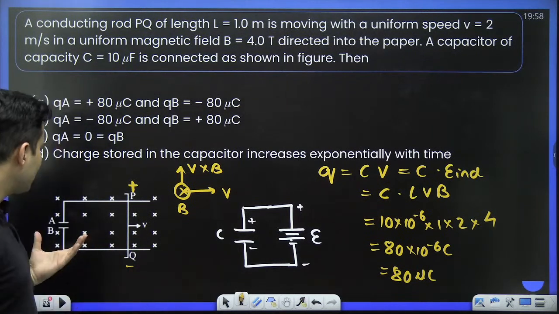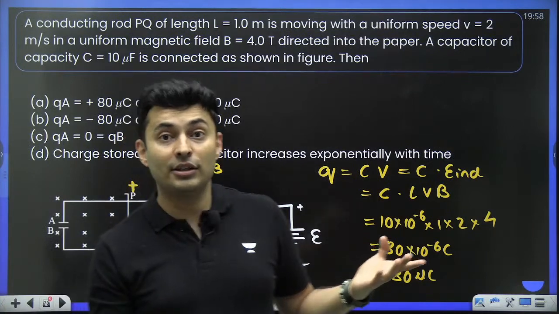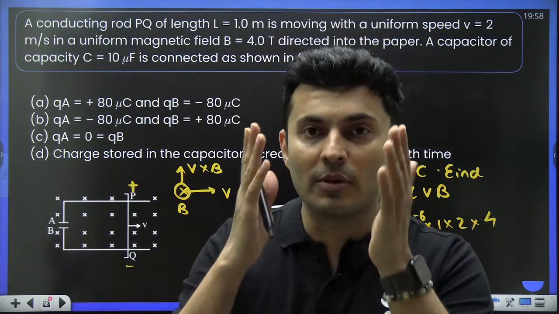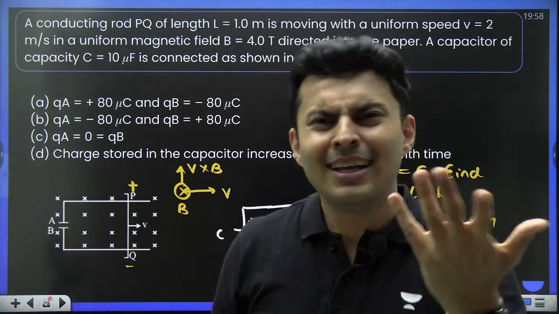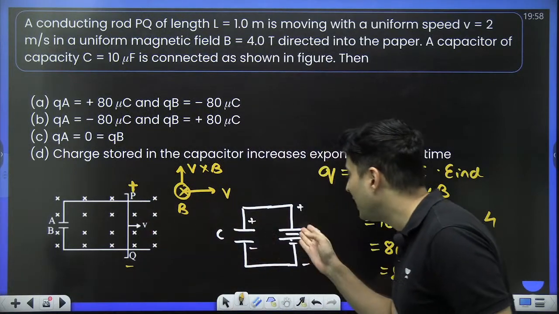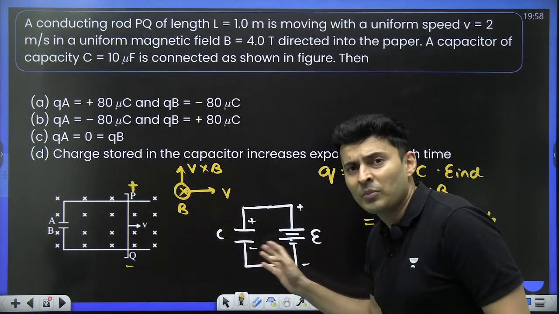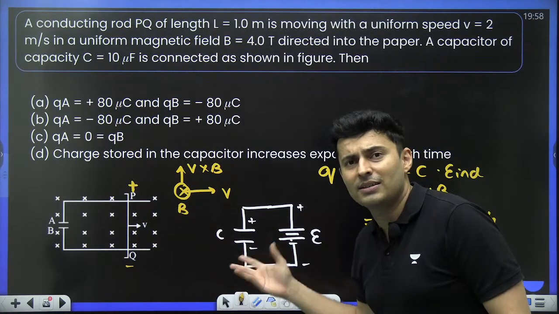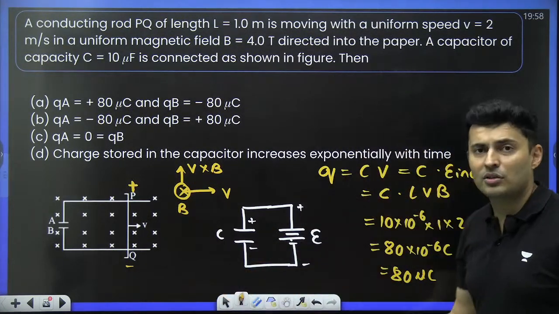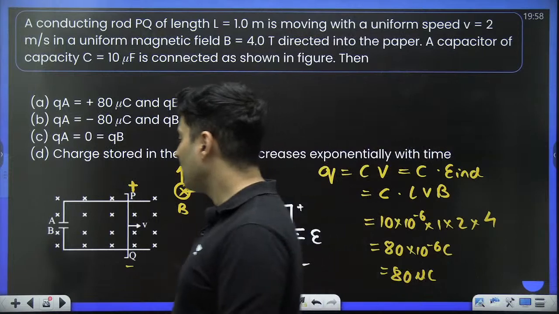So don't get scared just because you see magnetic field, capacitor, moving rod. Sir, such a complicated question. I left the question, sir. I got scared. Nothing. Yeah, that moving rod was a battery. Have you not studied what is the charge on a capacitor when it is connected to a battery? CV. That's all. V is BLV. Nothing else was there.